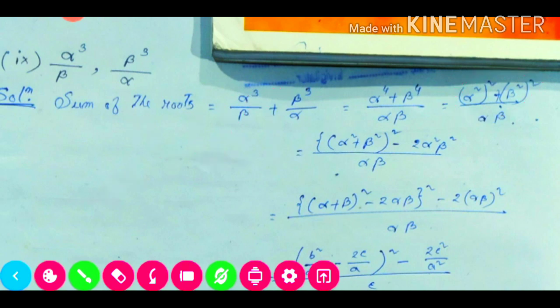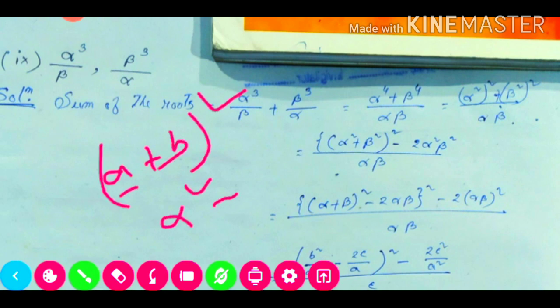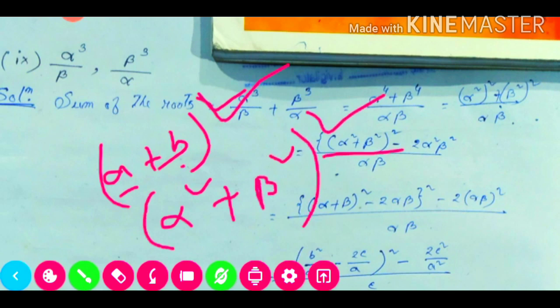Similarly, beta to the power 4 we are also able to write as beta square whole square. Now we apply the a square plus b square formula. So here a square is equal to our alpha square, so alpha square plus beta square whole square. That means it is our a plus b whole square. So here a is equal to alpha square and b is equal to beta square, and whole square, this square. So we are getting this one.